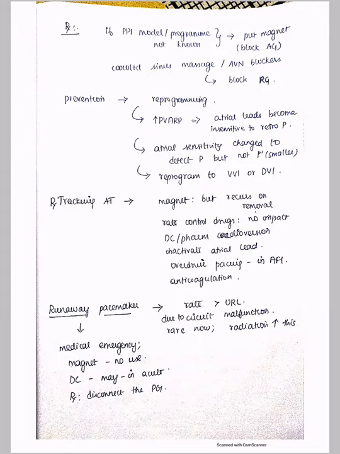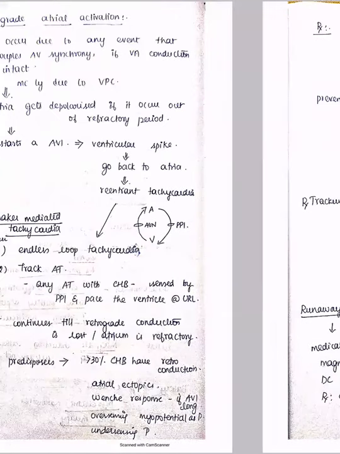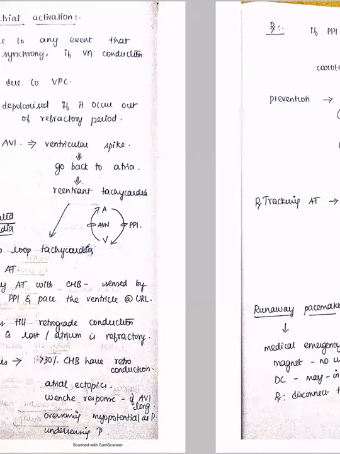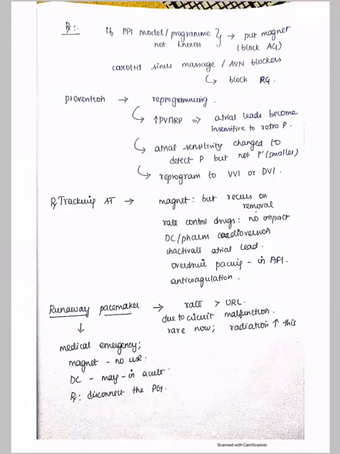In such a case, you put a magnet. What will the magnet do? As we have seen, the antegrade pathway is through the pacemaker lead only. So it will go into an asynchronous VOO mode, which will block the antegrade pathway. Or else you can try a carotid sinus massage or an AV block, because we have seen that the retrograde path is most commonly through the retrograde conducting pathway inside the AV node only.